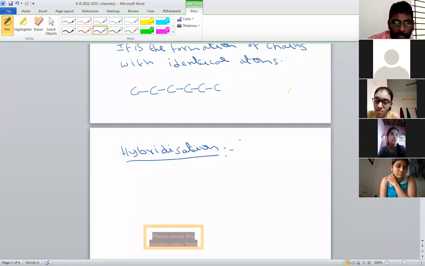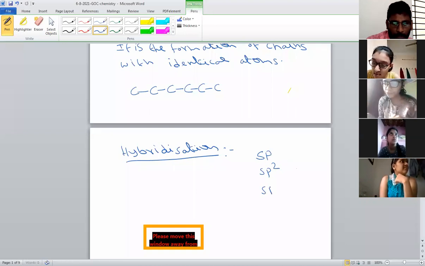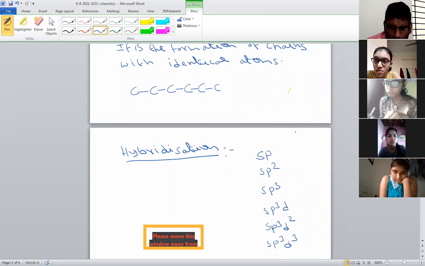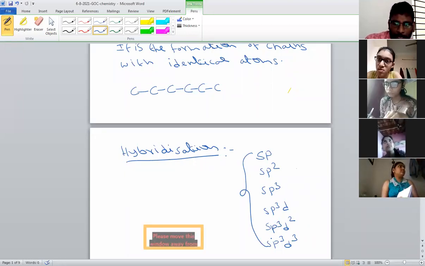Hybridization is represented with the symbols sp, sp2, sp3, sp3d, sp3d2, sp3d3.